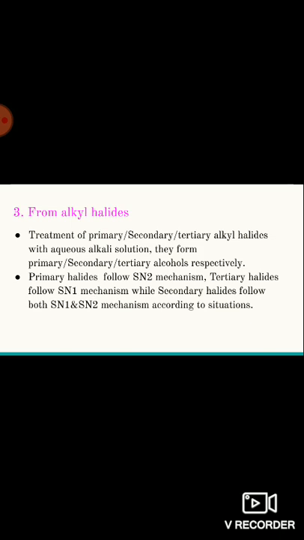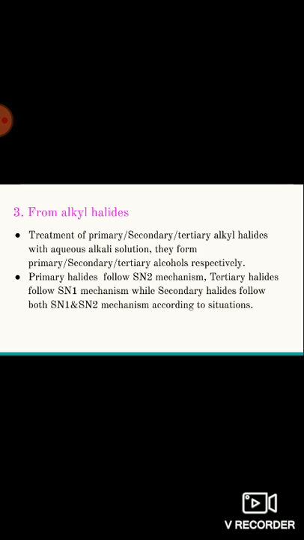If you observe the alkyl halides, they may be primary, secondary, or tertiary alkyl halides based on the attachment of the halogen atom to primary, secondary, or tertiary carbons. So by treating primary, secondary, tertiary alkyl halides with alkali, that is, sodium hydroxide or potassium hydroxide, which produces hydroxide nucleophile, we can get primary, secondary, tertiary alcohols respectively.